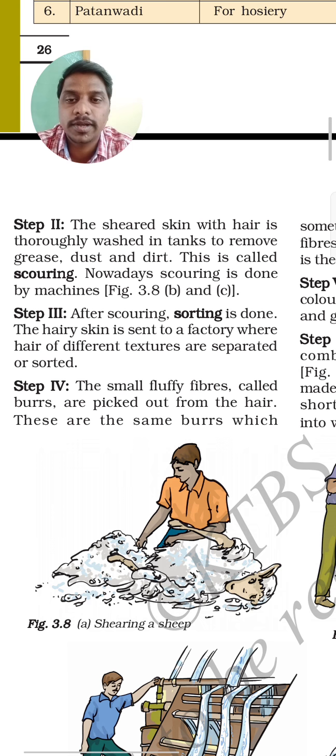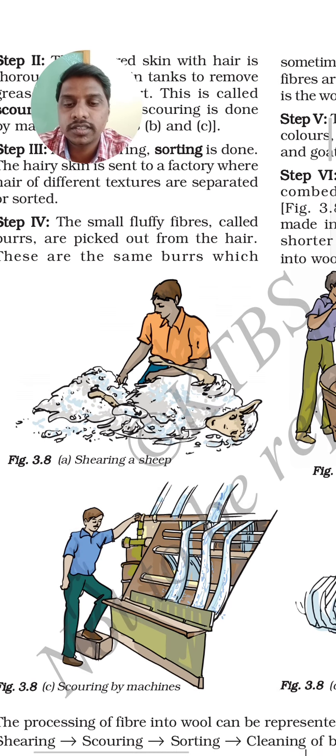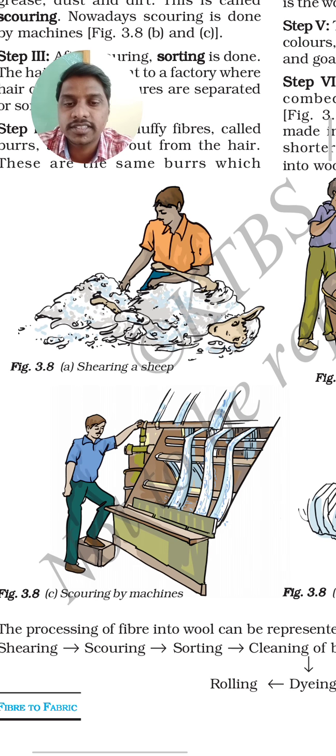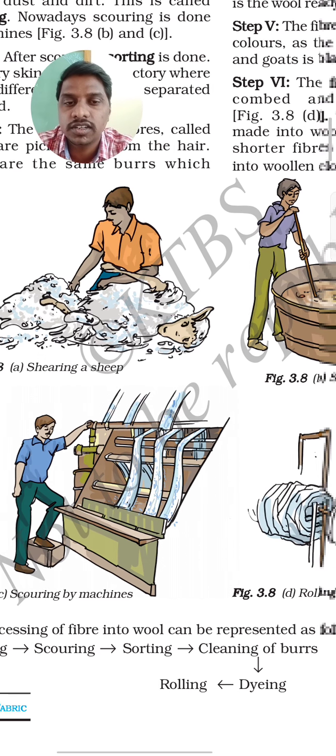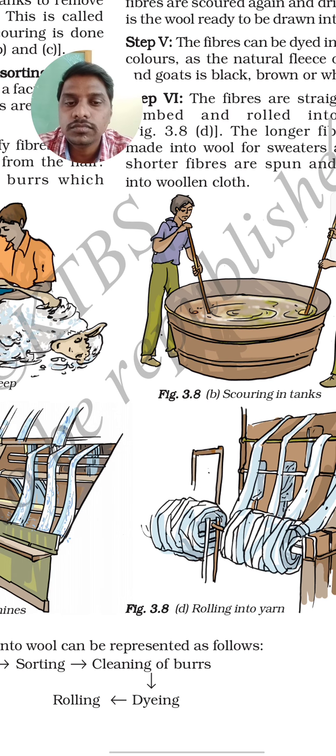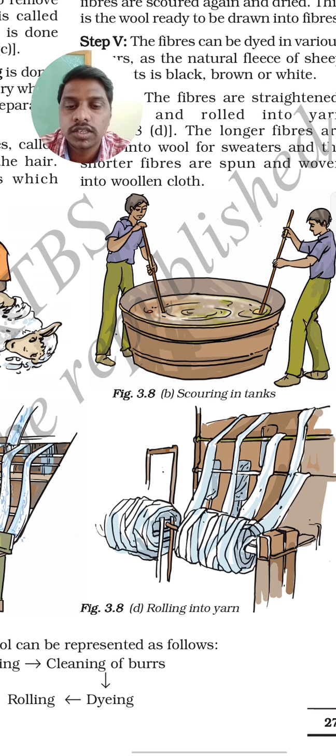Nowadays scouring is done by machines also, not by hand. You can see here the machine is scouring, the man is standing so that the machine will clean the wool. Scouring by tank also you can see. Rolling into yarns, they are making the yarns. Strips of wool also they are making.